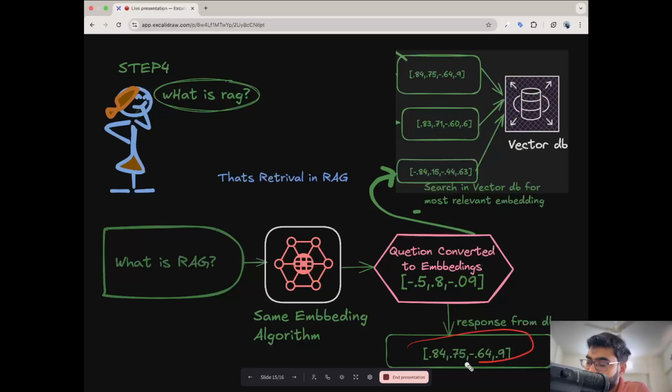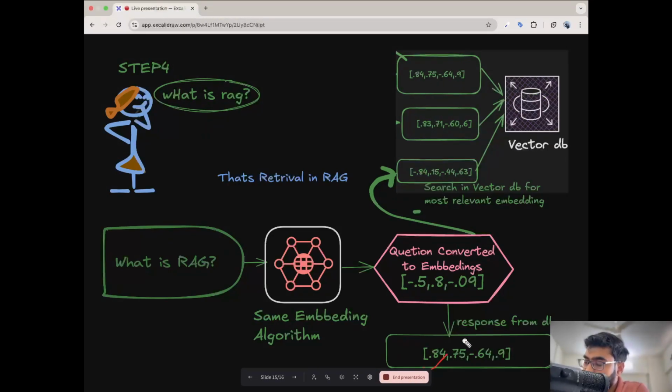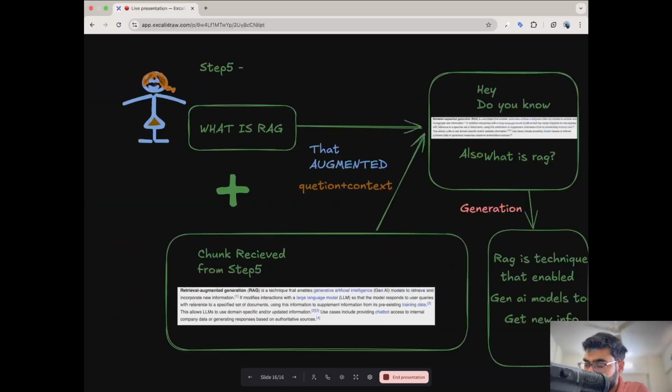And remember, this is the chunk information which was talking about the specific thing. Based on the question I asked, what is RAG, the vector database and the similarity search decided that, okay, for this particular question, when you generate the embedding, the most relevant embedding that I am finding from all of this is the first one. So it gives you this is the embedding that you can refer, or this can be the smaller chunk where your answer is. So let's go to the next one.